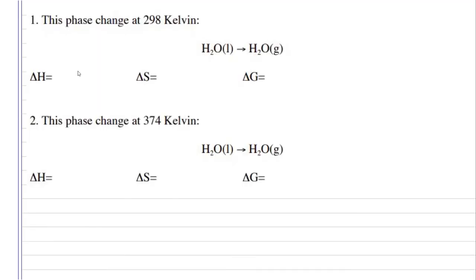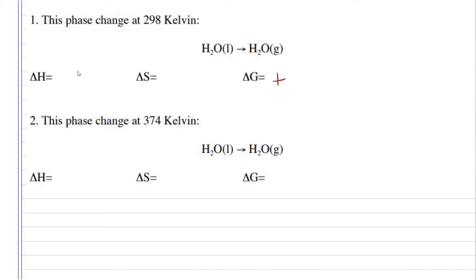For our first question, we want to figure out what the enthalpy would be, the entropy, and our free energy of the phase change from liquid water to vapor at 298 Kelvin. Now 298, that's room temperature, so would a glass of water spontaneously go from liquid to gas? Well, I haven't seen that happen, so I'm going to say that it's not going to be spontaneous.